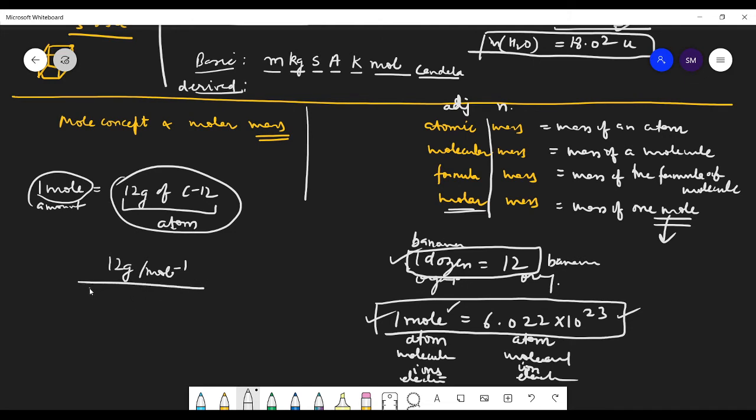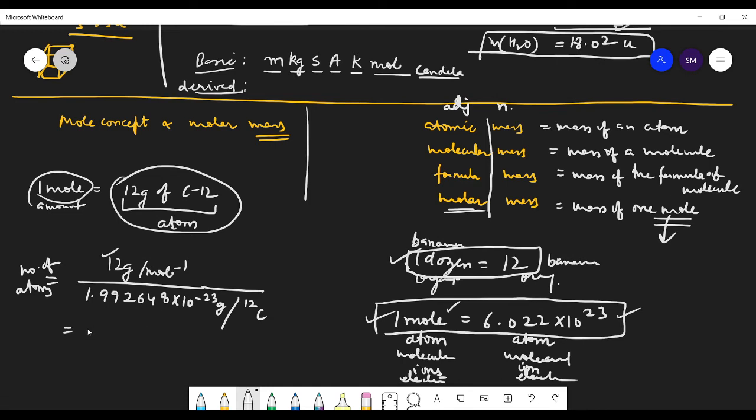And the mass of a carbon atom was found to be 1.992648 times 10 to the power minus 23 grams per atom of carbon. So the number of atoms is equal to 12 grams per mole divided by this.